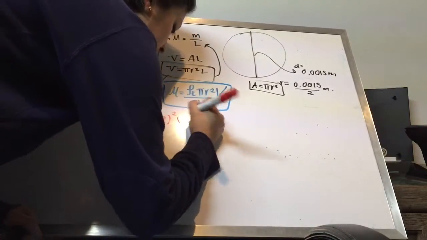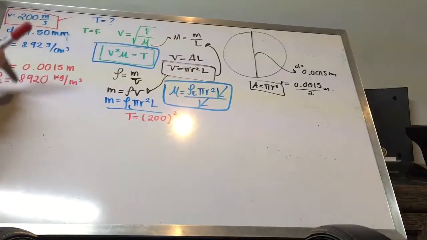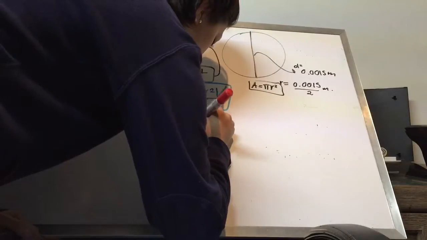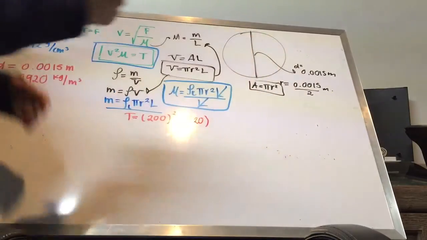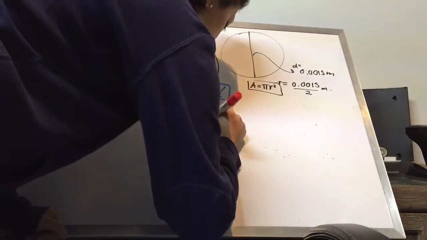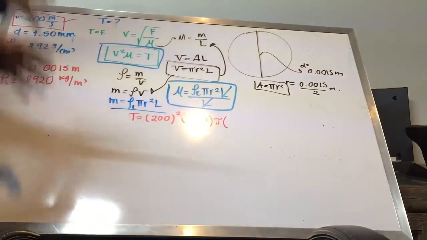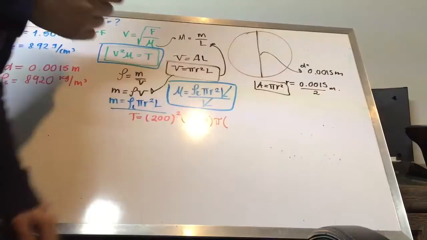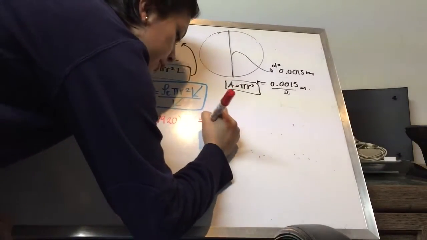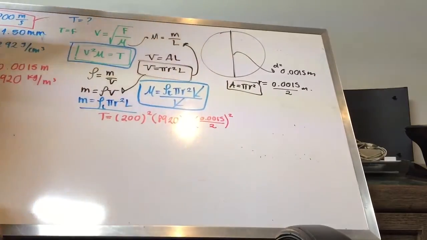That's going to be the density, that our density was 8,920 kilograms over meter cubed. That's important to remember. Times our pi times the radius that we wrote right here. It's going to be 0.0015 over 2, this to the square.